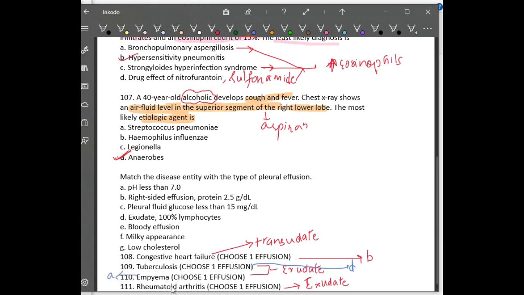If you see rheumatoid arthritis, it is characterized by low glucose levels. So in rheumatoid arthritis you will have less glucose. The low glucose levels are in C. Then the final one which was missed here: if there is mesothelioma, what will be the features? In mesothelioma, you can see a bloody effusion, right? Because it is the presence of mesothelial cells that line the pleural cavity. So this might produce a bloody effusion, so that will be E.